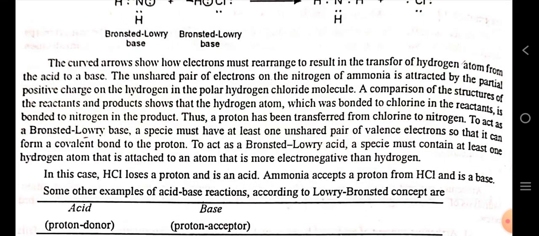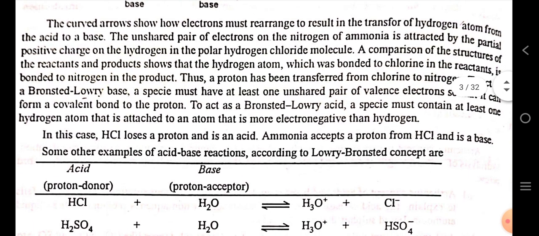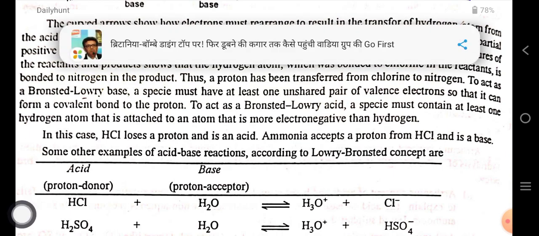how electrons must rearrange to result in the transfer of a hydrogen atom from the acid to a base. The unshared pair of electrons on the nitrogen of ammonia is attracted by the partial positive charge on the hydrogen in the polar hydrogen chloride molecule. A comparison of the structures of the reactant and product shows that the hydrogen atom which was bonded to chlorine in the reactant is bonded to nitrogen in the product. Thus, a proton has been transferred from chlorine to nitrogen. To act as a Bronsted-Lowry base, a species must have at least one shared pair of valence electrons so that it can form a covalent bond to a proton.